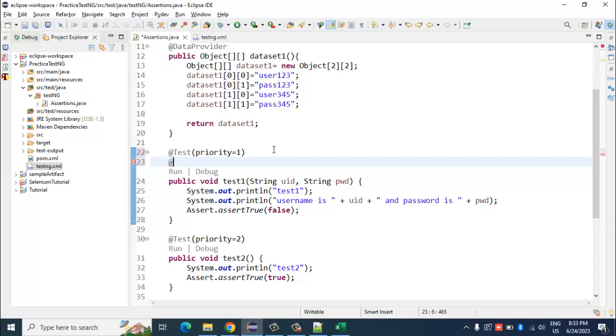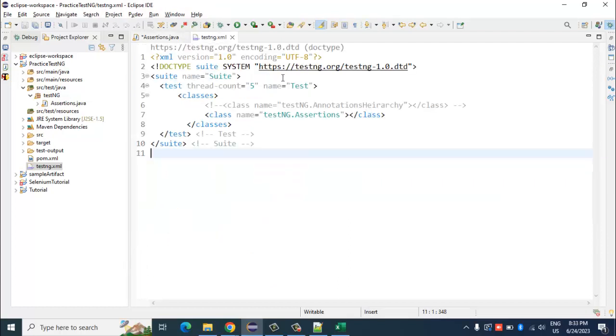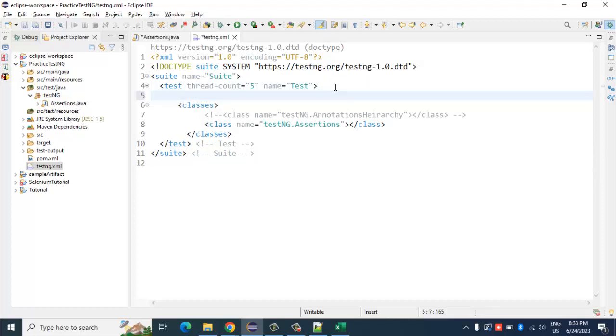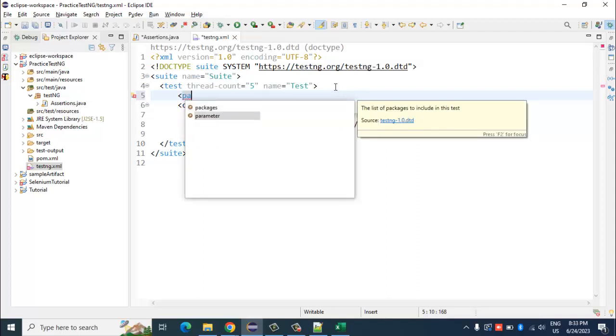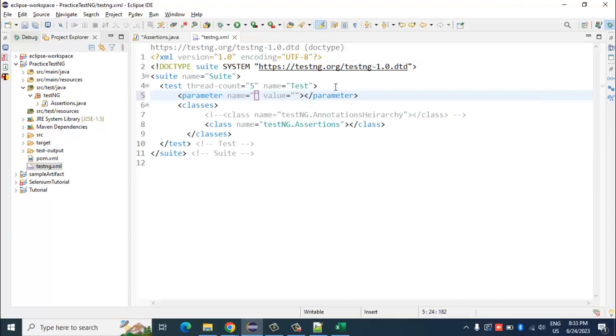Instead of data provider, I'll show you another way how you can use parameters. There is this annotation called parameters. And to use this parameters annotation, I have to mention over here in the XML file something called parameter. And here I have to mention the name of the parameter and the value.